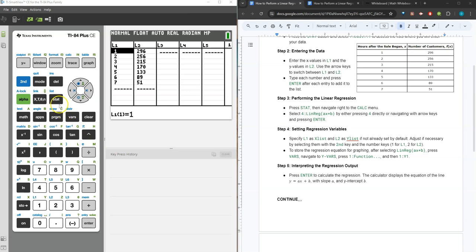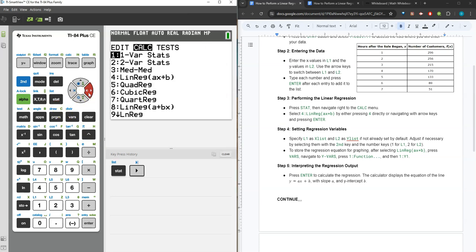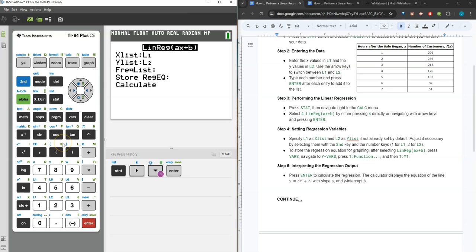To do that, we'll press Stat, and then navigate right to the Calc menu, and scroll down to option 4, LinReg. Hit Enter. This takes us to step 4, setting up the regression variables. Specify L1 as your X list and L2 as your Y list if it's not already done by default.